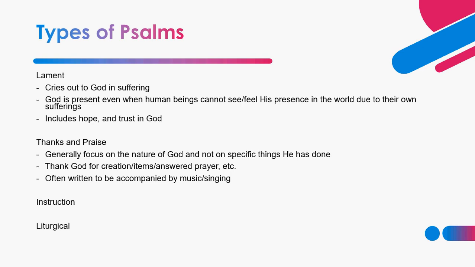We thank and praise God for being good or strong or a savior. We often see in these Psalms thanking God for creation, the things that God has created, or thanking God for certain things or answered prayers.